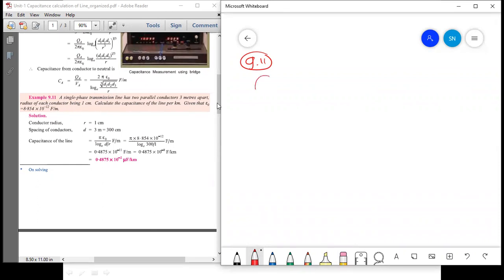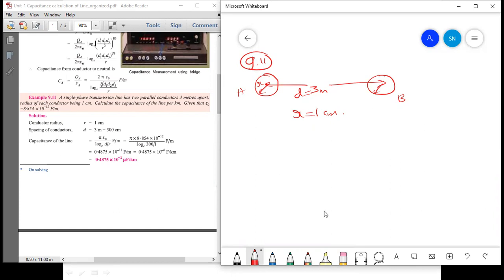Now what is given? There are two conductors, conductor A and conductor B, and the conductors are spaced 3 meter apart, meaning d is given. Similarly the radius of each conductor is given, that is 1 centimeter. Now how do we calculate the capacitance of such a configuration? This is a simple numerical for the single phase line.